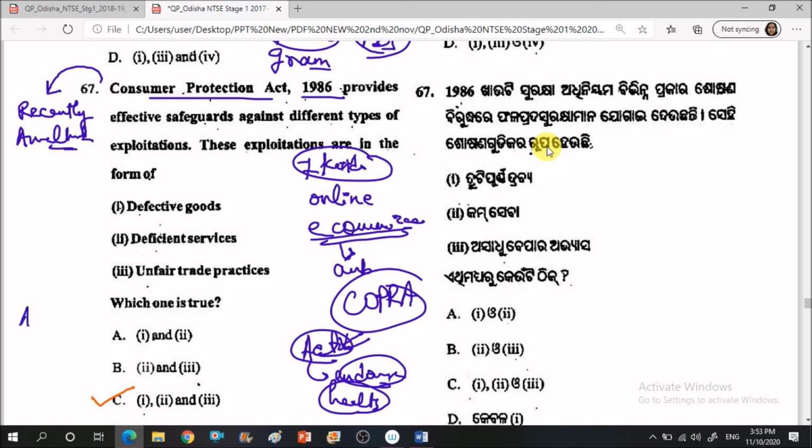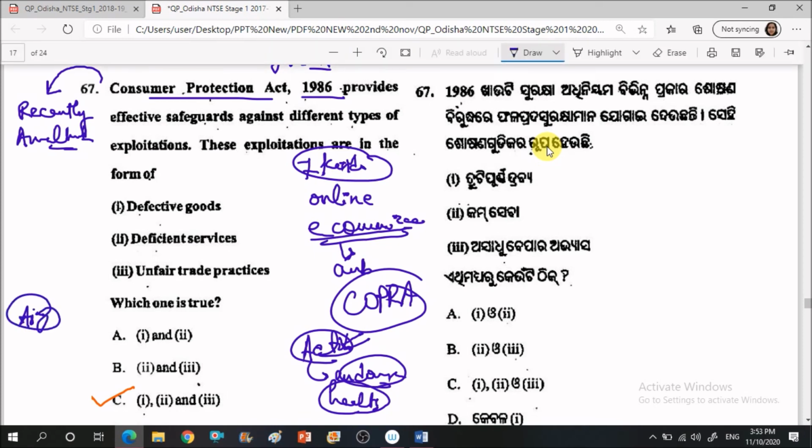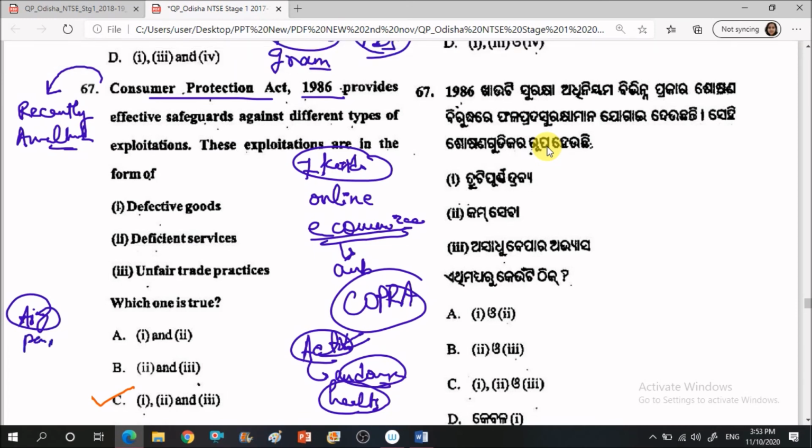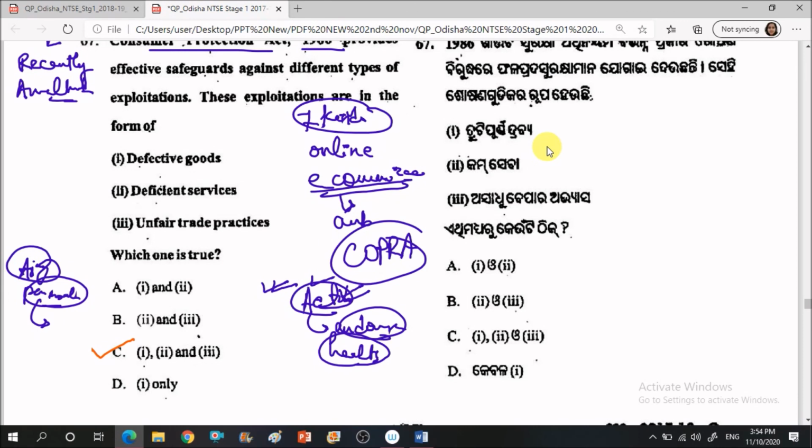Like for example, there was a case where Ajay Devgan was advertising for some pan masala, okay, so from now on, because these things are injurious to health, even the actors and actresses who endorse these kinds of products will be liable to pay a fine, okay, so they shouldn't do it. Getting my point? Okay, so all these changes were made this time, right? Okay, so you can see this. So basically your answer will be defective goods, deficient services, unfair trade practices, all of the above will be the answer. 1, 2, 3, all of them will be the answer, right?